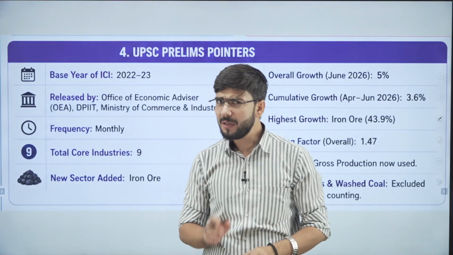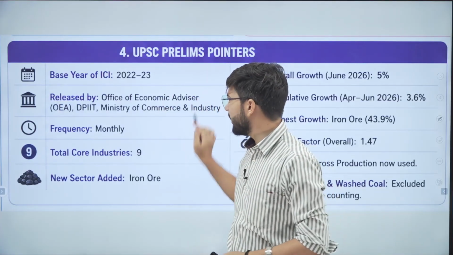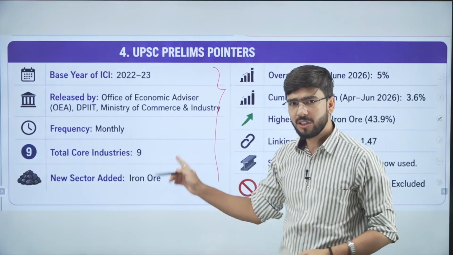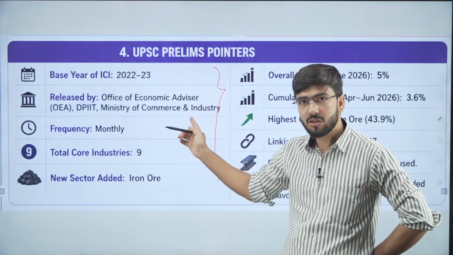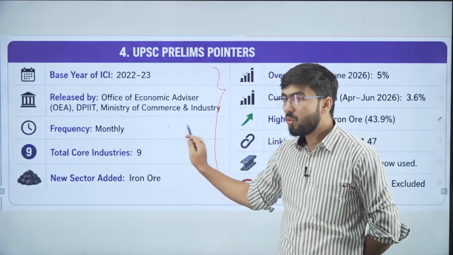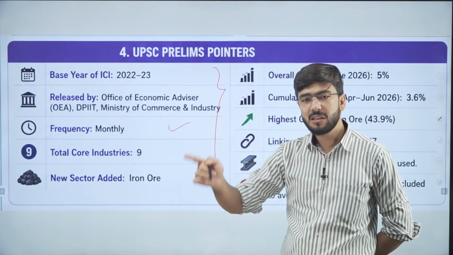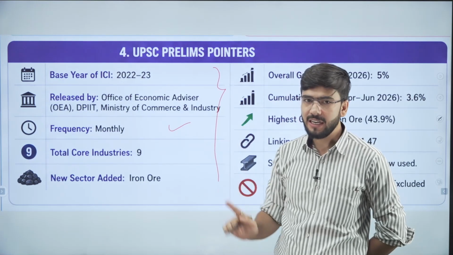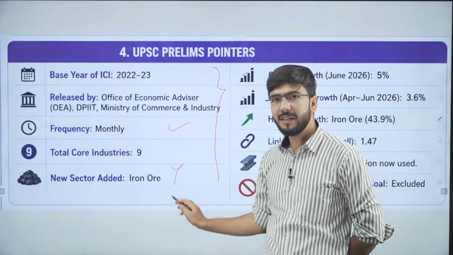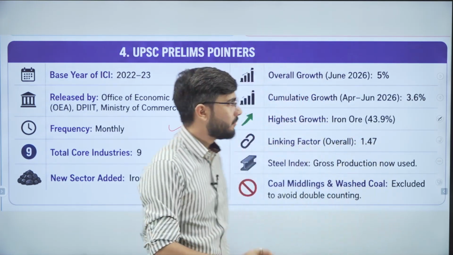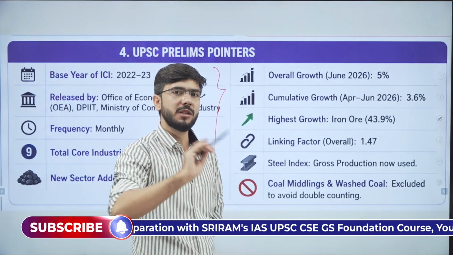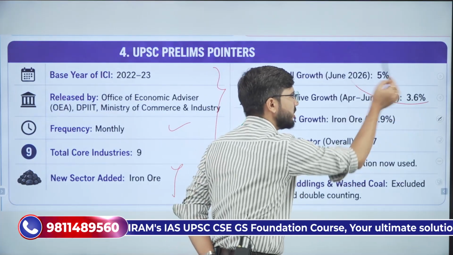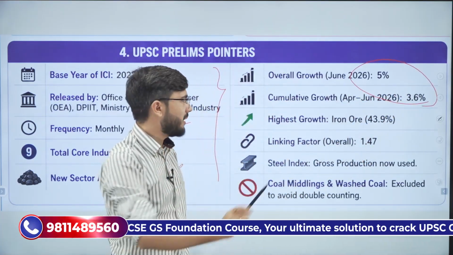Clear? For UPSC prelims, we must remember these 8 to 9 points which I have mentioned here: there is a change in base year; who releases the index, DPIIT; what is the frequency, it is released monthly; how many industries, 9 industries; which sector has been added, iron ore sector; what is the growth rate, recently 5% and 3.6%, this is something which is going to change again and again, we do not need to remember it.